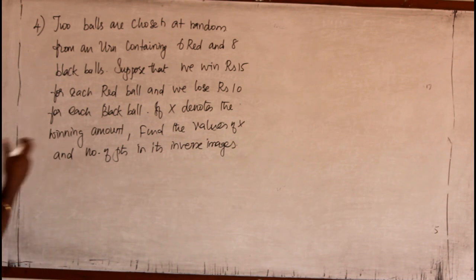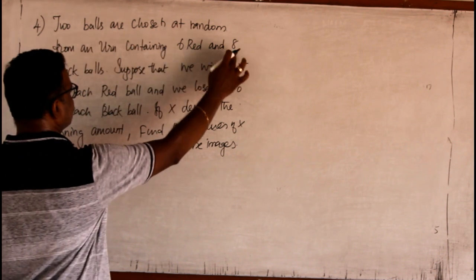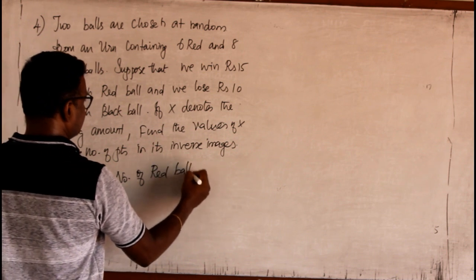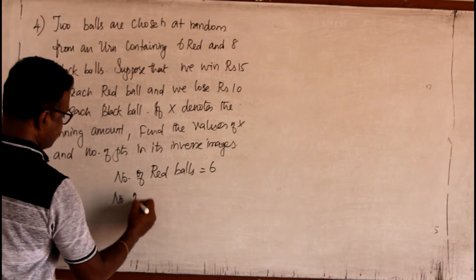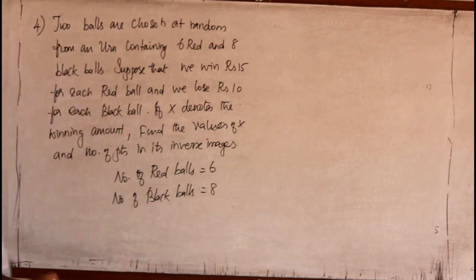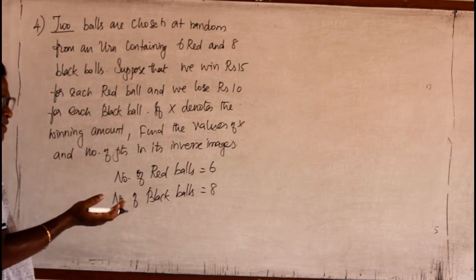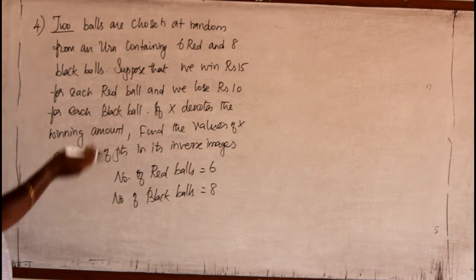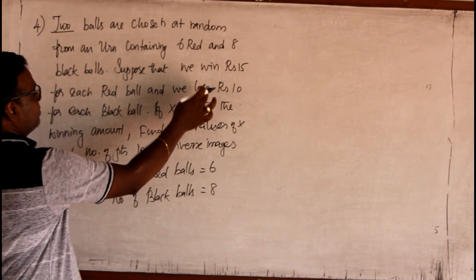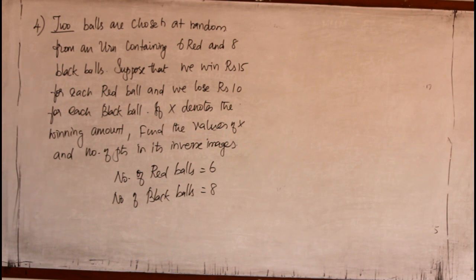So it is something different from the previous problems. Here winning is considered. So there are 6 red balls and 8 black balls. I have to take 2 balls, and if I select red balls, I will be getting more money. Whereas if I choose a black ball, I will be losing rupees 10. So it's better we go for more number of red balls.